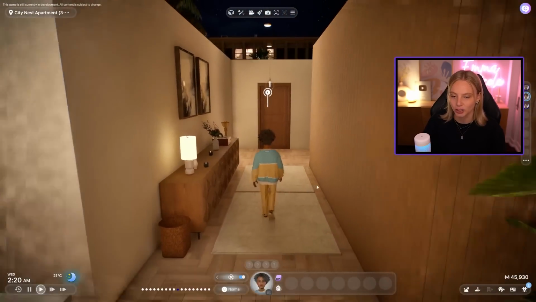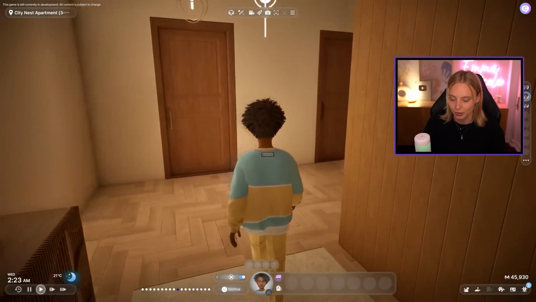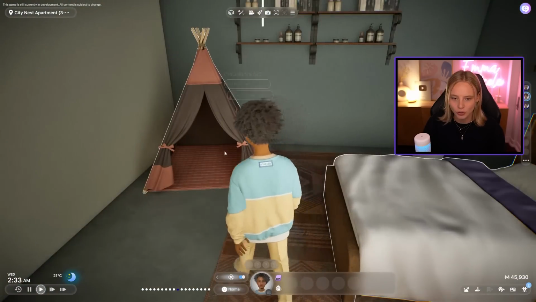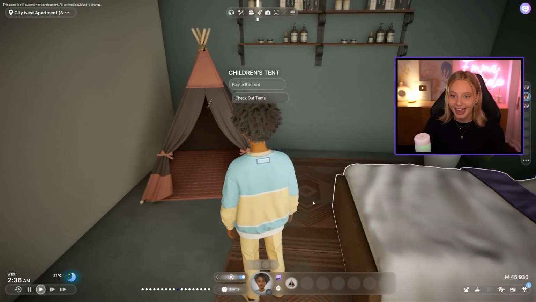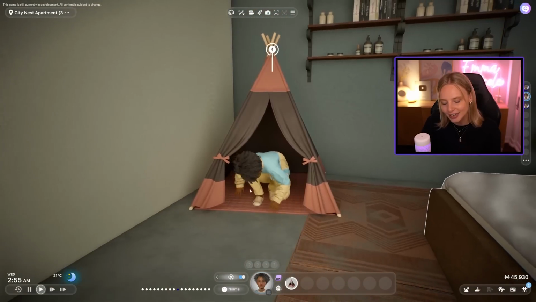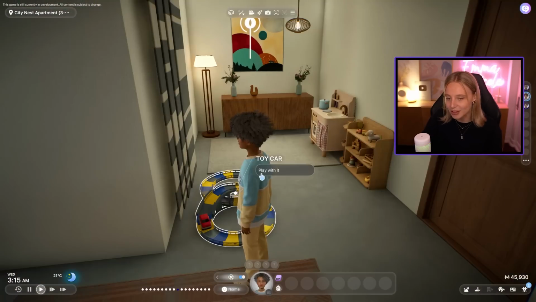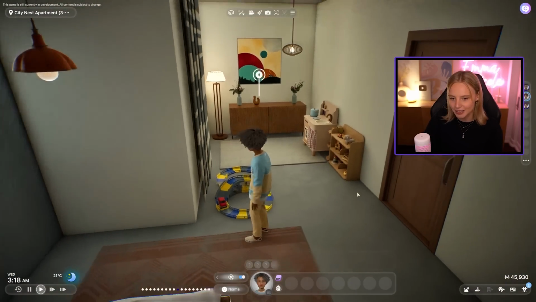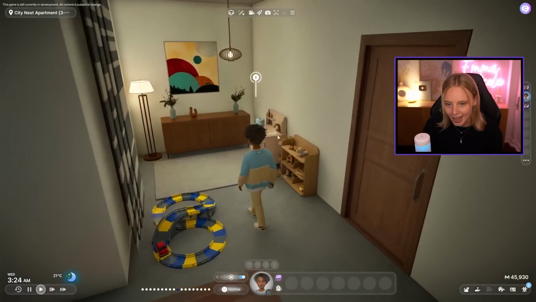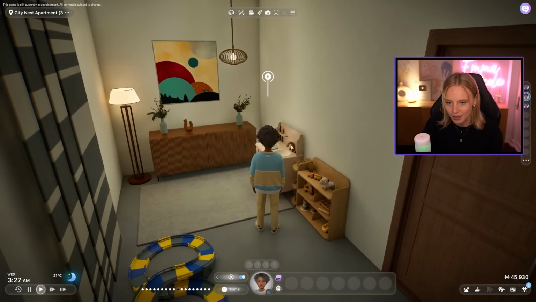But now we can actually play as Annie. We can play and control her. So let's see what we can do. We can sleep in the children's bed. We can play in the tent. Oh my god, I love that. This feels like a nice little safe space for Annie. We have the option to play with the toy cars, but it doesn't look like Annie is playing with it, so maybe that's not working. And we unfortunately can't play with either of those two.